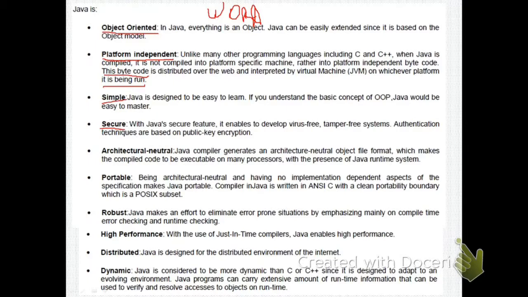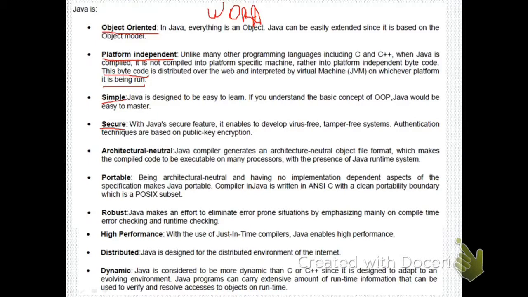This way the data is not secure, even though you have declared it as private or provided some access methods to access that data. If you have the address of that data, you can easily destroy, damage or alter it. So we can say that C and C++ do not provide much security.